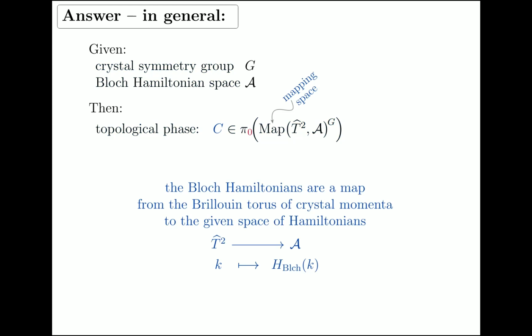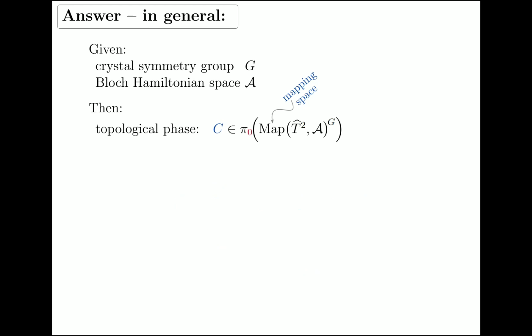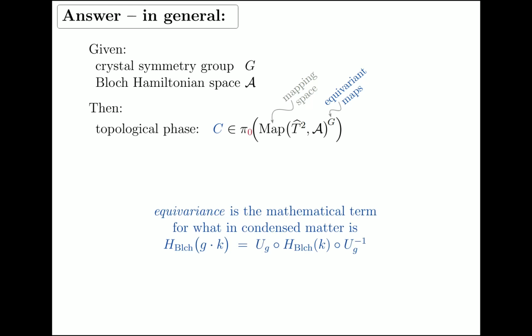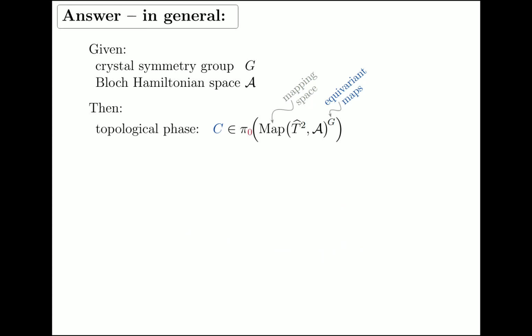Well, that's the statement of Bloch's theorem that electrons in a crystal are described by this Bloch Hamiltonian, which is a map from crystal momenta to the internal degrees of freedom of the electron. So that's why it's mapping space. Why is it G-equivariant maps? Well, that's just the standard math jargon for what in condensed matter theory is always given by this explicit formula, which says that in the presence of crystal symmetry, the Bloch Hamiltonian at a transformed crystal momentum is given by this conjugation action of some unitaries, which themselves depend on the given transformation. So this says nothing but that our map, that is the Bloch Hamiltonian, is an equivariant map.